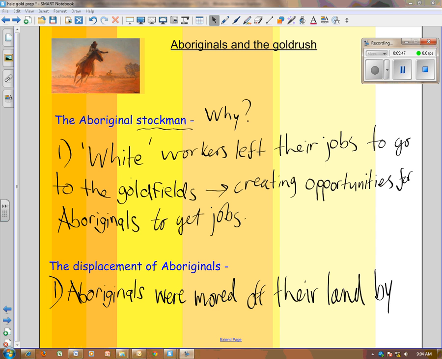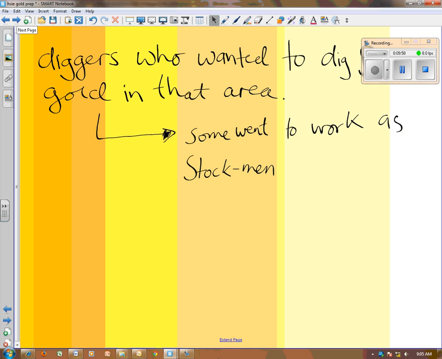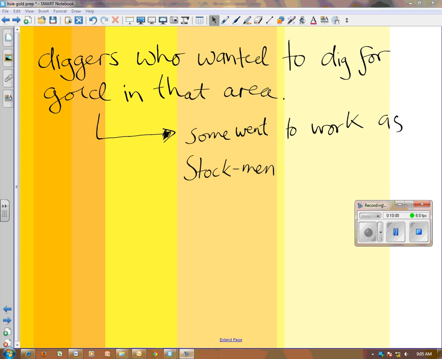Another issue with regard to Aboriginals in the gold rush is just down the bottom there. You can see that Aboriginals were displaced, moved off their land by diggers who wanted to dig for gold in that area. The diggers would come along and move the Aboriginals, and the Aboriginals weren't happy about it, but generally they would move. Some even went to work as stockmen.